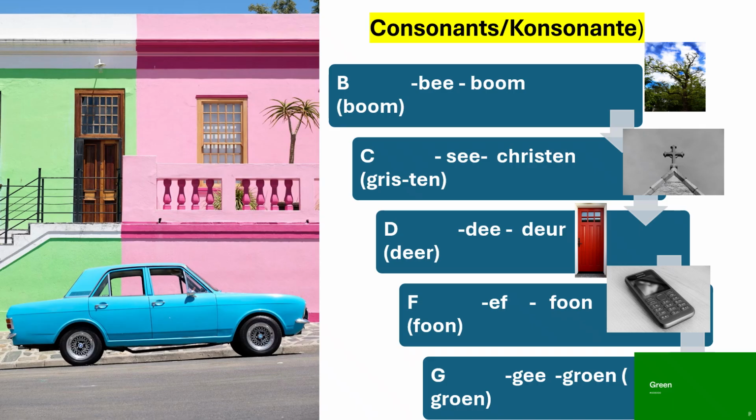Now we will be doing consonants, which is konsonante in Afrikaans. Bee for boom, which is a tree. See, a Christen, which is a Christian. Dee for deur, which is a door. F for foon, which is a phone. G for groen, which is green.